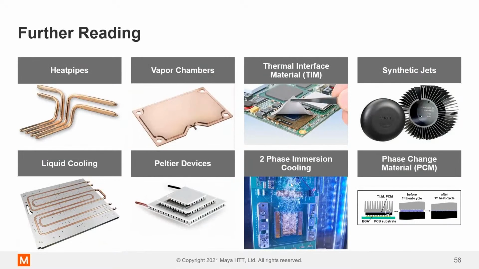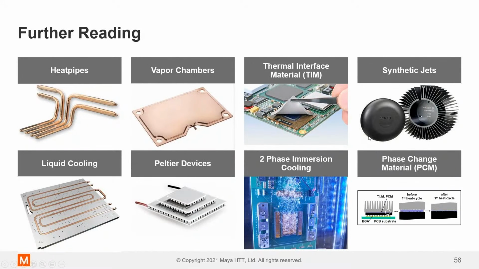All right, if you're interested in this topic, then there is a lot more out there. If you want to do some further reading, we haven't even touched on heat pipes or vapor chambers. There's a lot of hand calculations and complexities involved in incorporating these into your electronics. These are two-phase devices. Thermal interface materials, thermal grease. We haven't touched on that really. Synthetic jets. These are really cool.